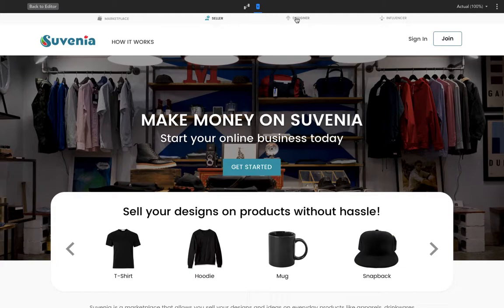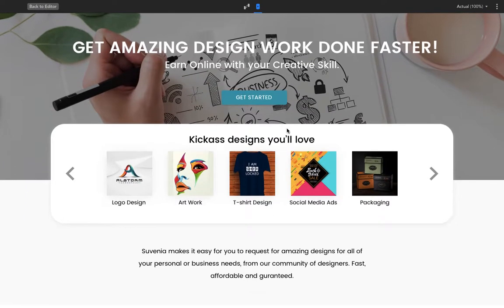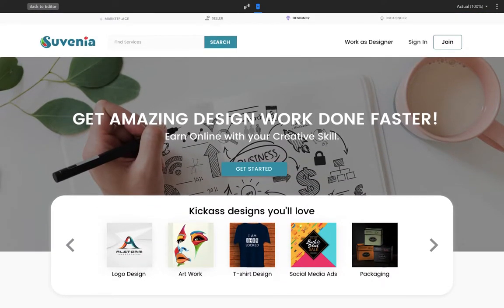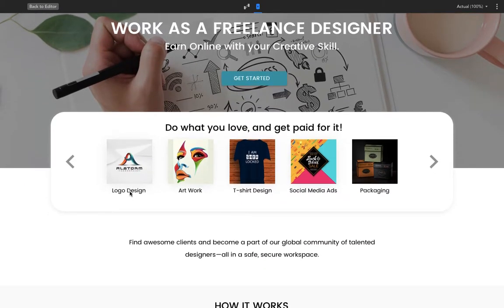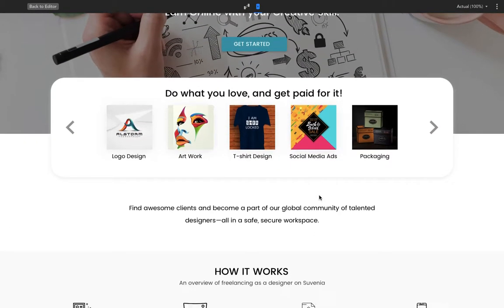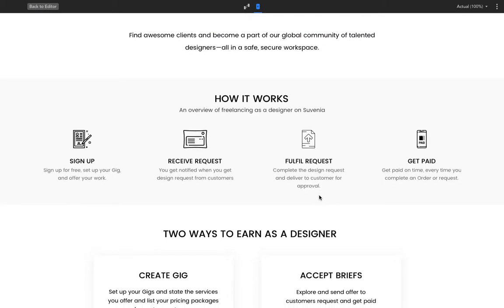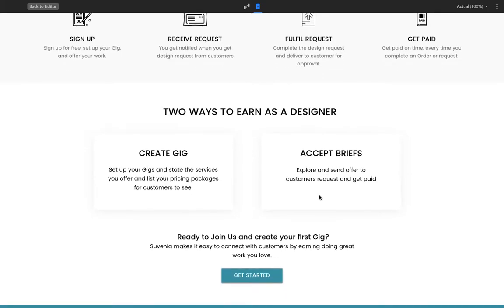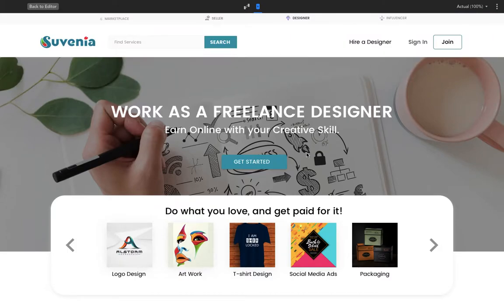Now, for designers, they are pretty much the anchor of the ecosystem. A designer can get listed by working as a designer, where they are able to create simple things from logo designs to package designs, social media ads. They serve both our seller communities and buyer communities, as well as people who are neither buyers nor sellers.